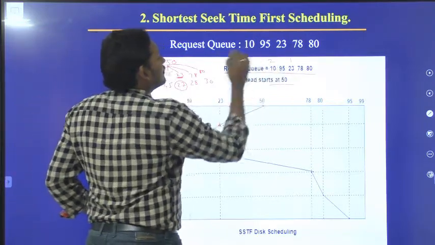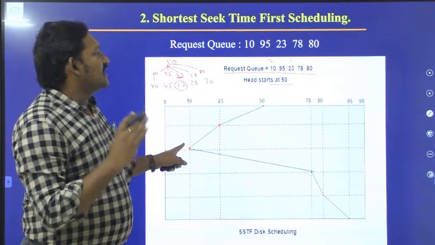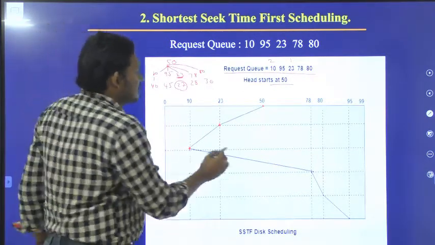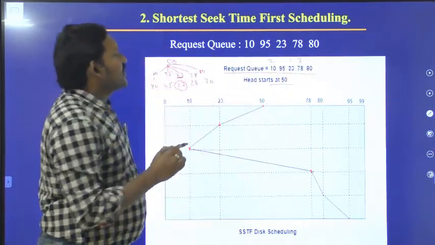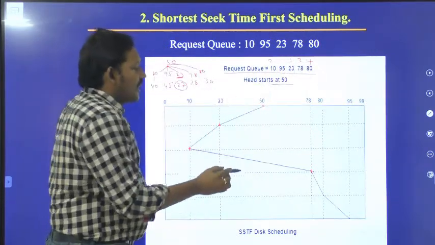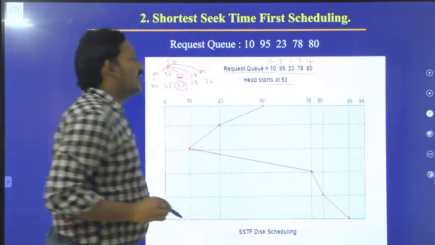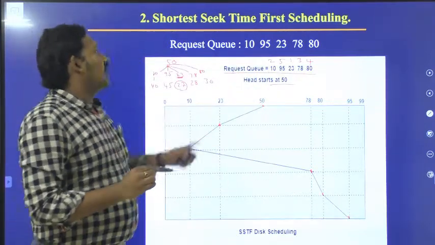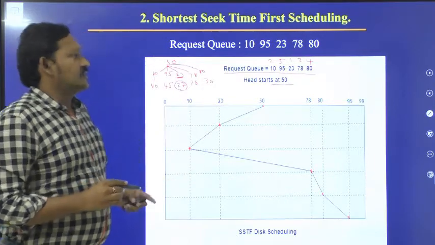From 10, which is closer among 78, 80, 95? 78 is closer, so we move to 78 next. From 78, 80 is closer, so next is 80. The balance is 95 only, so finally we go to 95. This is how we process shortest seek time first scheduling.